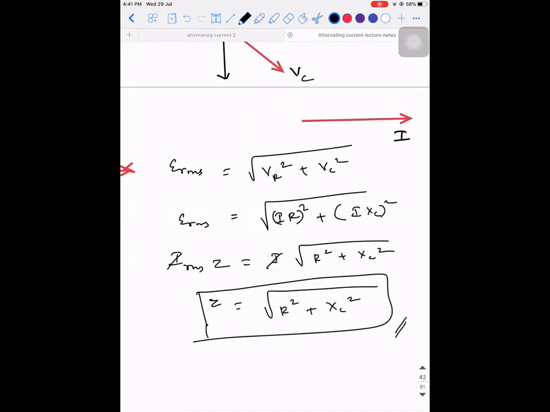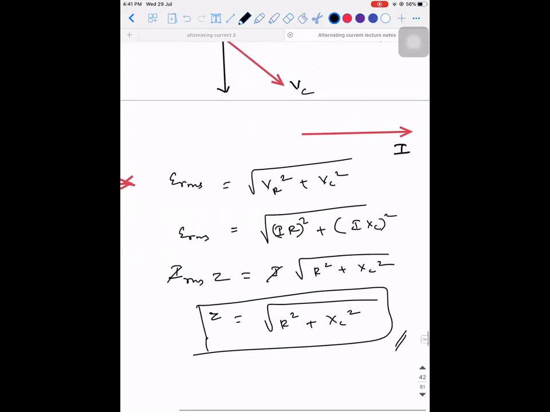By now you would have understood how these formulae are coming. They are similar, so it is easy to remember. In the previous case, it was the root of R square plus XL square. Here it is XC square. That's it.